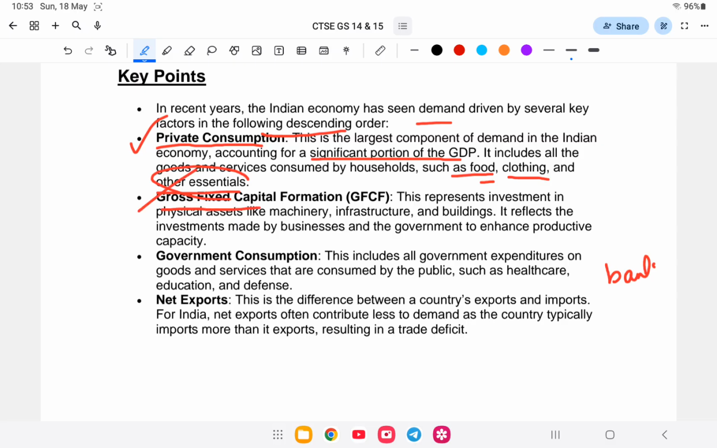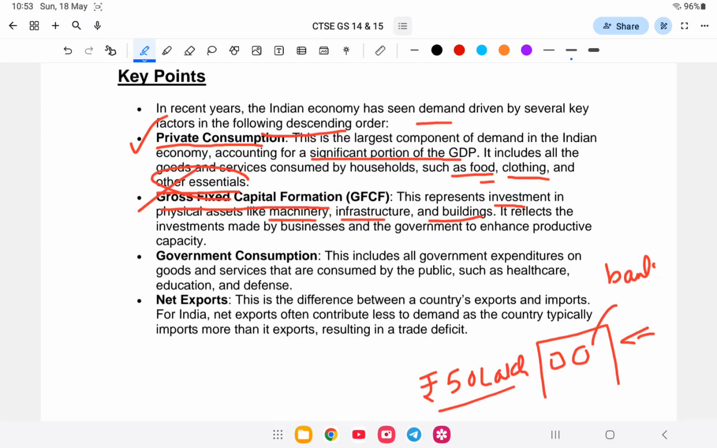Next the gross fixed capital formation. It is the investment in machinery, infrastructure and building. For example, you built a house for rent, so you have invested say rupees 50 lakhs in this building. So you have given it on rent, and every month you get rupees like 25,000 rent. So this shows that you invest and you are getting a return.